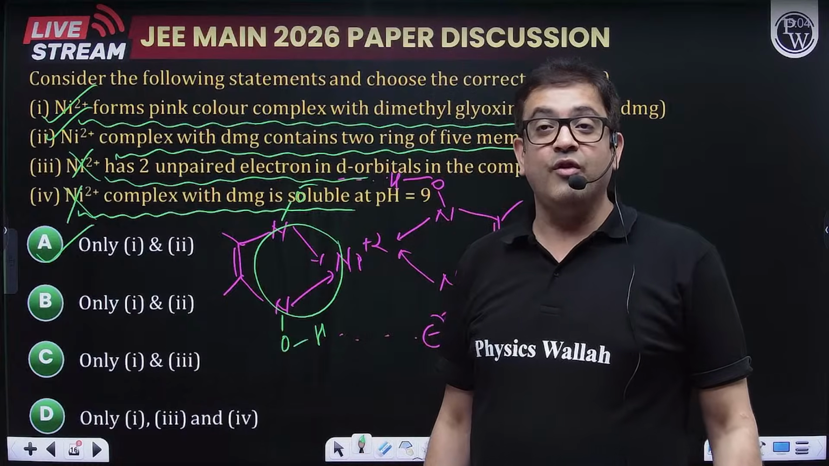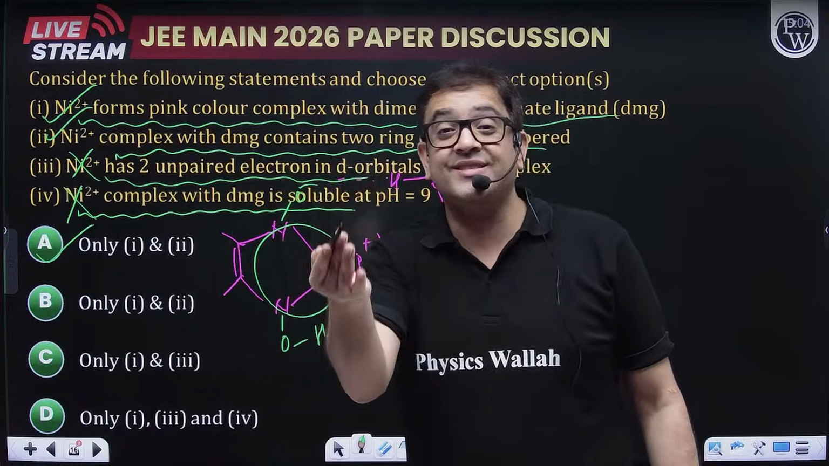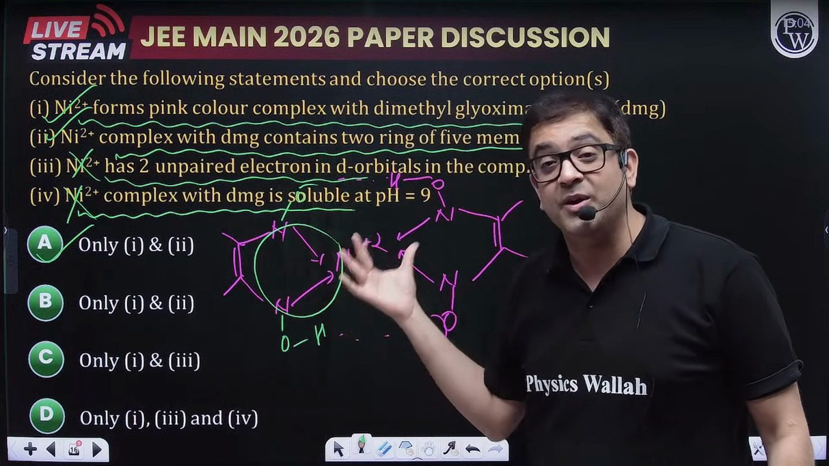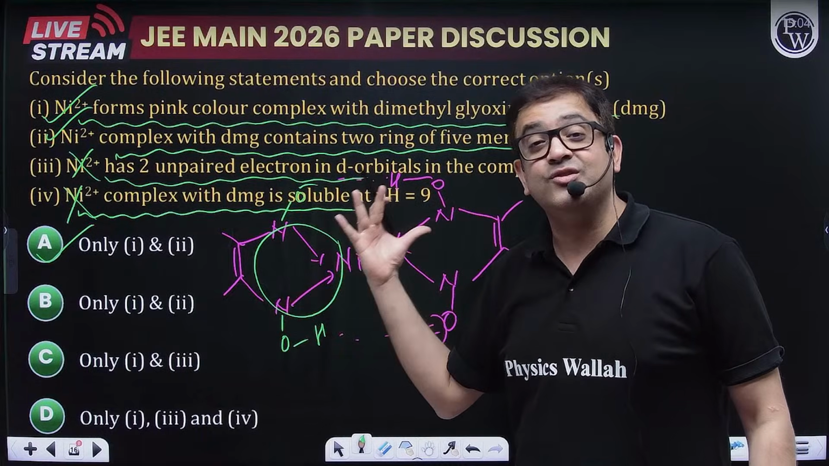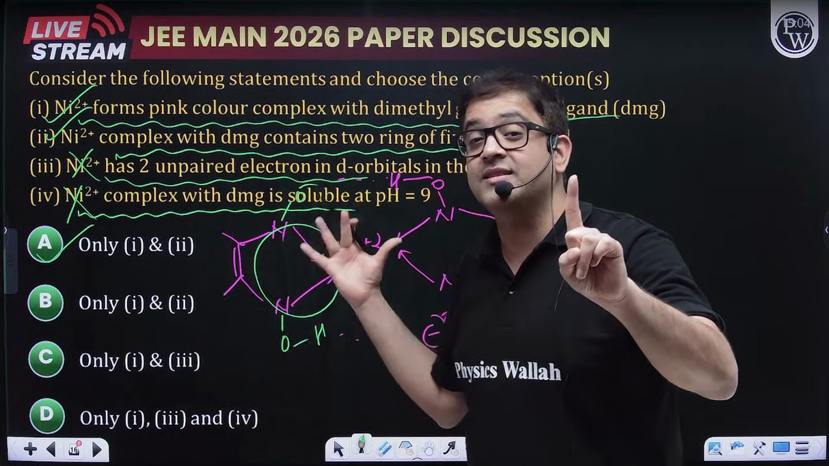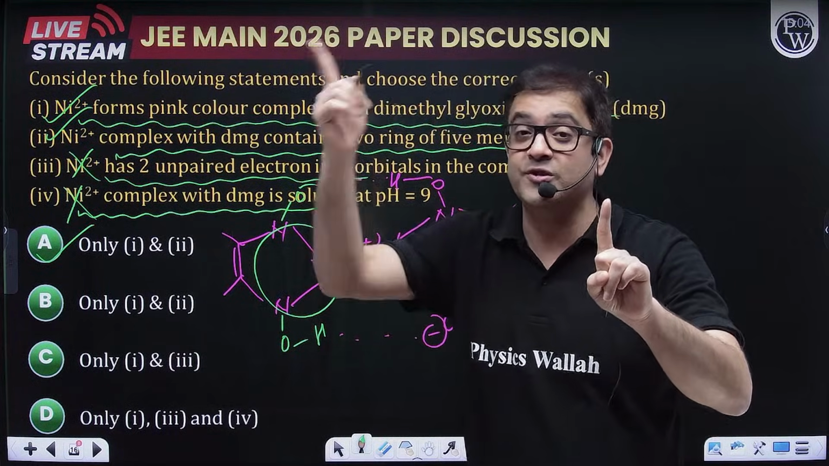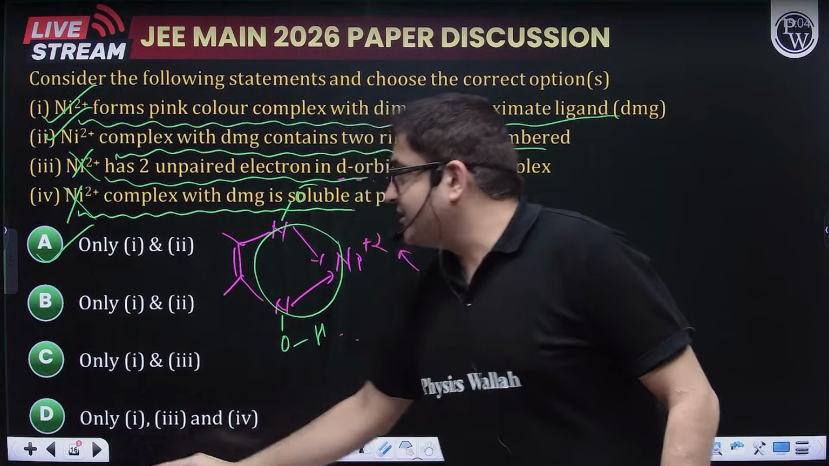Moving forward. Even though they haven't asked about the structure, you should know it: because of the square planar geometry only, this DMG acts as a strong field ligand and forced pairing takes place. Instead of sp3 hybridized, this is a square planar complex, and therefore there is no unpaired electron. So I guess this was also a good question.